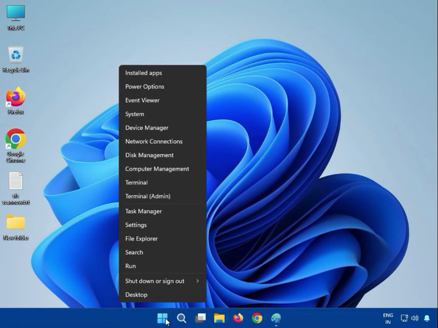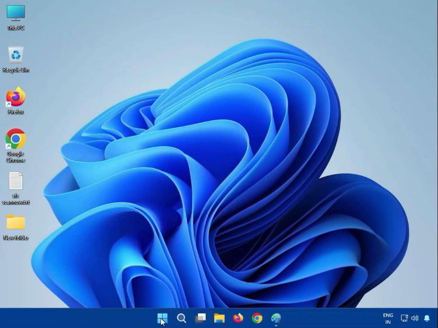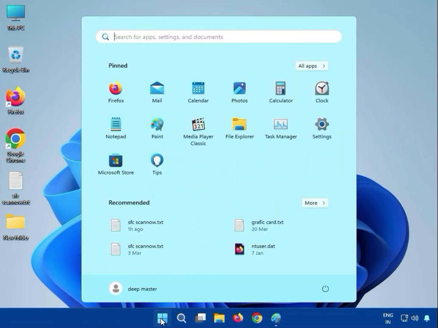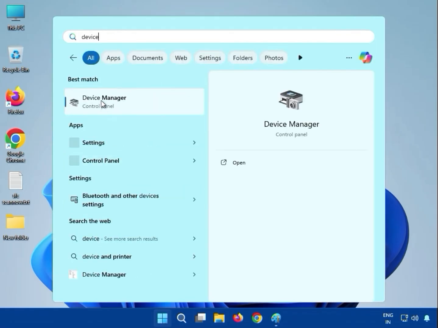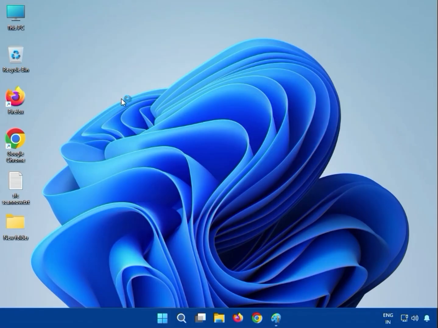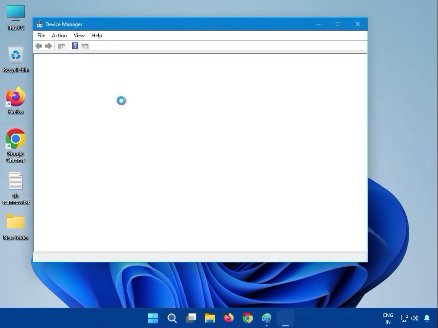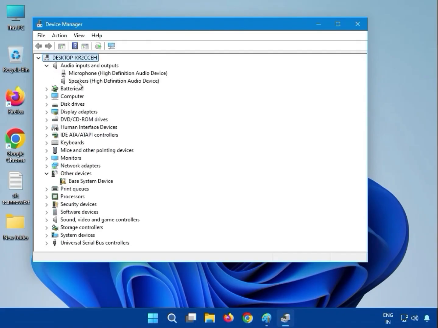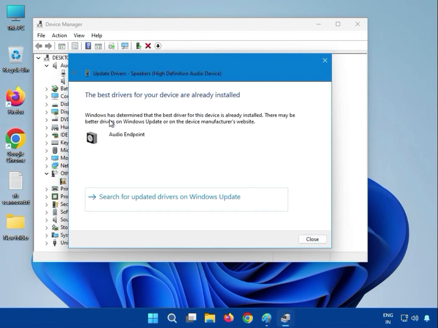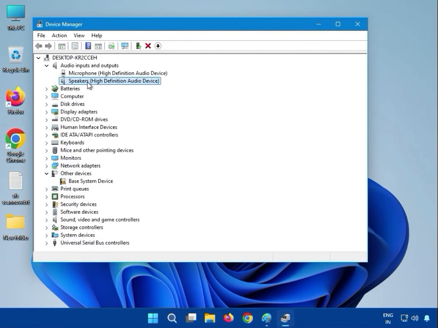So just right click on the Windows icon, click on device manager. Otherwise, second method, click to start and type device manager. You can see here, and then click. Then expand audio, and you can see here mic and speaker are both different. Just right click to update driver and search automatically. Otherwise it will not resolve the issue.